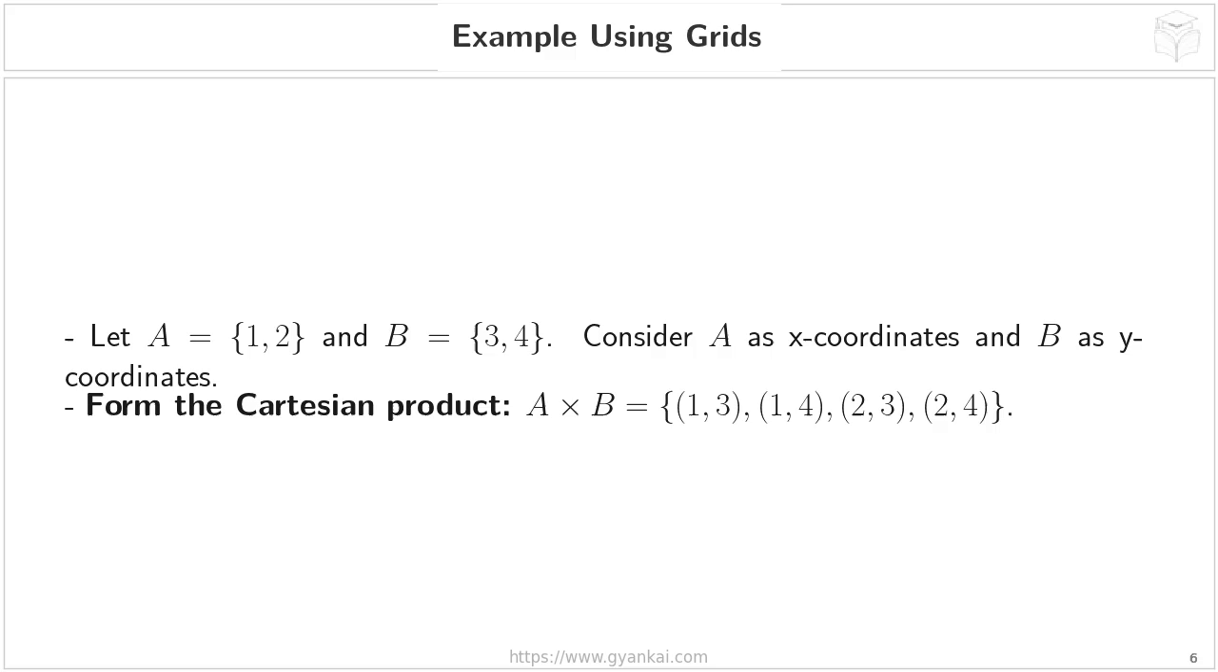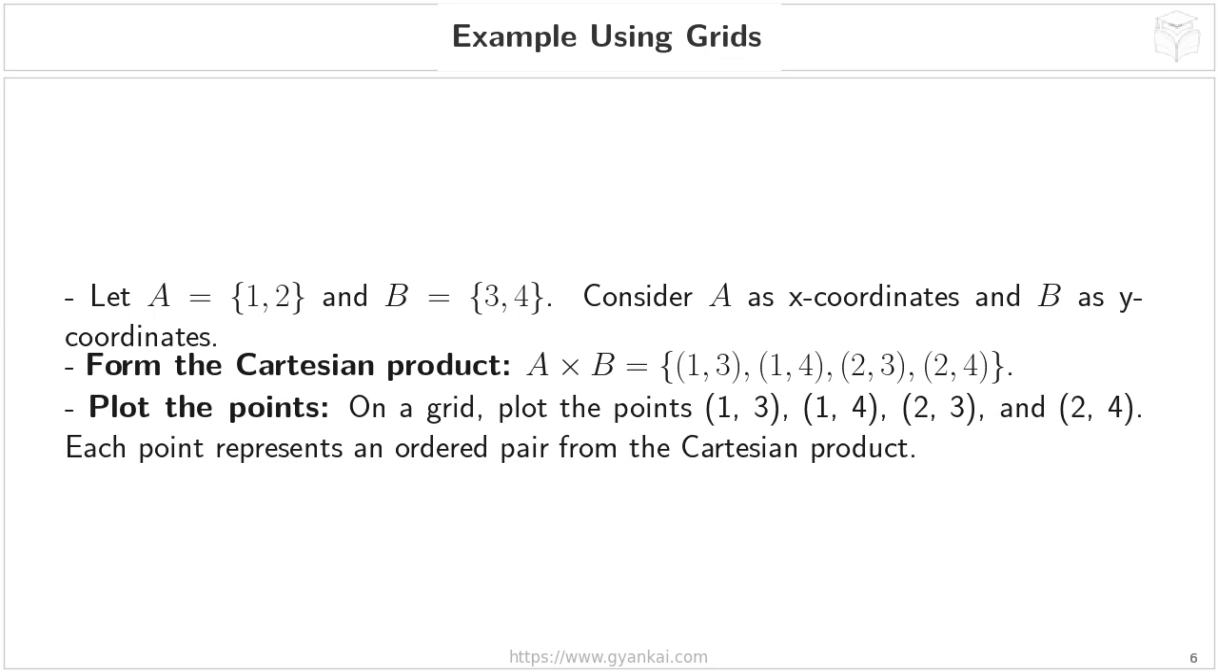Now, remember from the previous slides, to find the Cartesian product, we combine each element of A with each element of B. So, A cross B, that's A times B, results in the following ordered pairs: (1, 3), (1, 4), (2, 3), and (2, 4). Essentially, we've created all the possible pairings. Finally, let's visualize this. We'll plot these ordered pairs on a grid. Imagine a standard xy coordinate plane. For the first ordered pair, (1, 3), we locate the point where x equals 1 and y equals 3 and mark it on the grid. We repeat this process for each of the ordered pairs, (1, 4), (2, 3), and (2, 4).